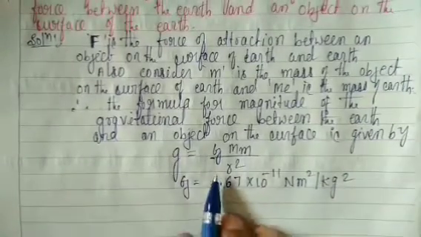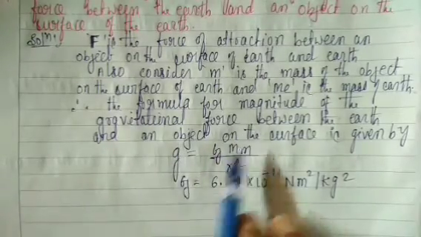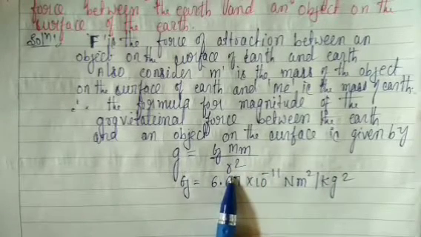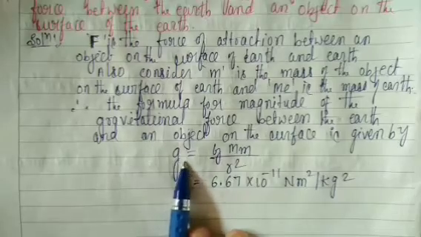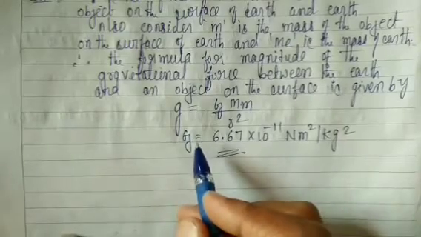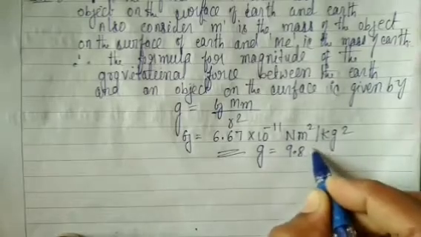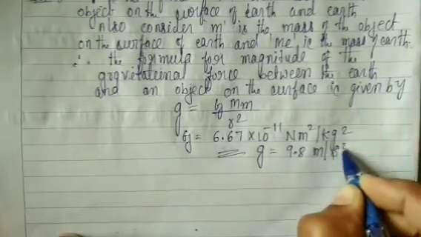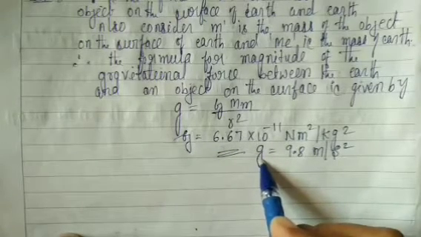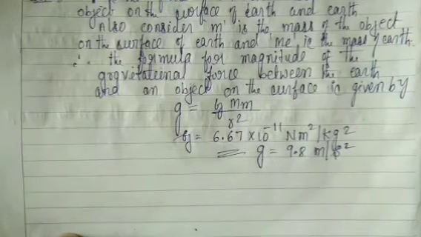The acceleration due to gravity is given by g is equal to G M by r square. The value of g, acceleration due to gravity, is 9.8 meter per second square.